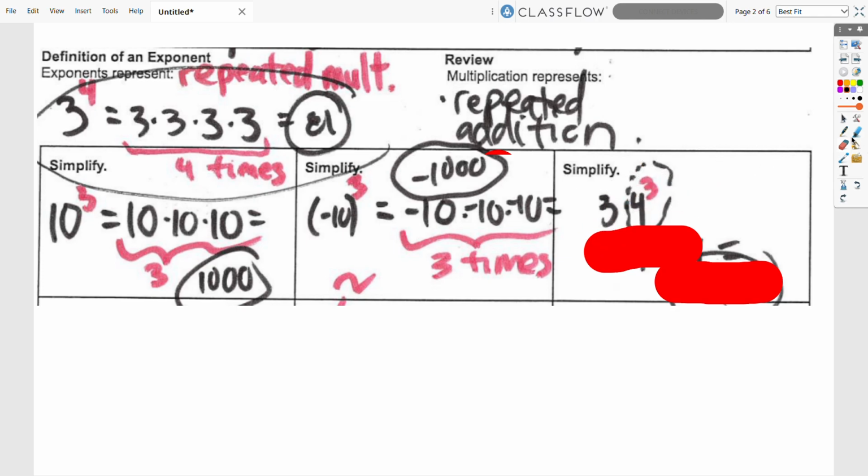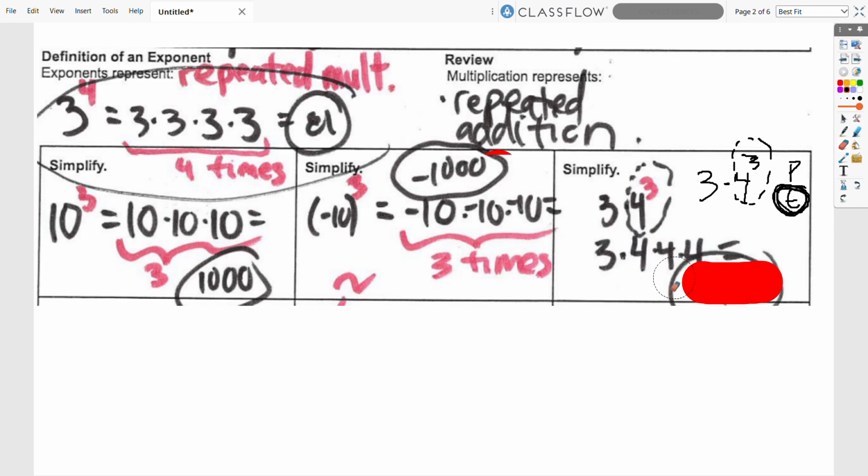And even when we have a multiplication and an exponent like this one, we have 3 multiply 4 to the third power. Right, we have a multiplication and an exponent. We have to remember order of operations. We need to do the exponent first. So that's the first expansion we want to do. So we circle the 4 to the third, because that's what we want to complete first before we do anything with the 3. So since we're not doing anything with that 3, we'll rewrite that 3. It's still multiplying. And then we can write only that 4 3 times. So only the 4 gets expanded 3 times, so the 3 is above the 4 only. All that in the calculator, and we get 192.